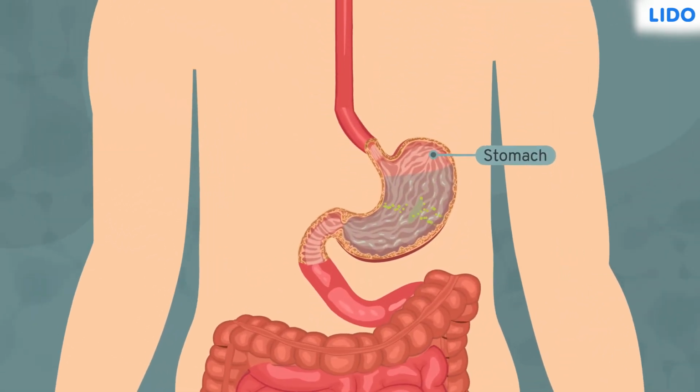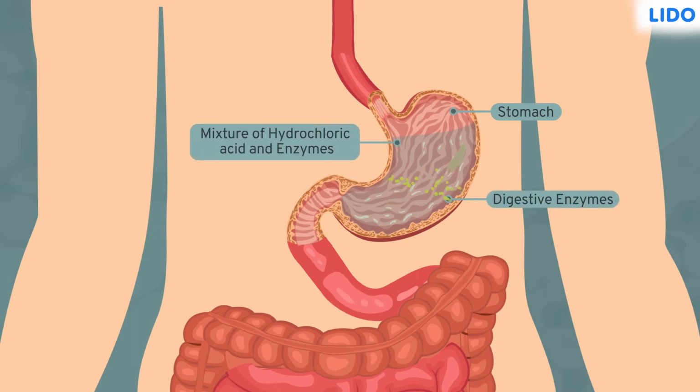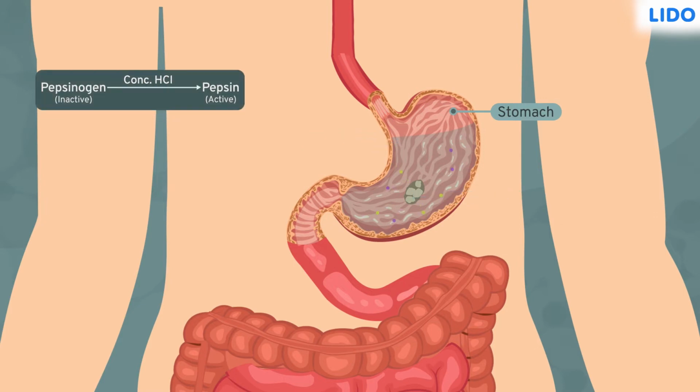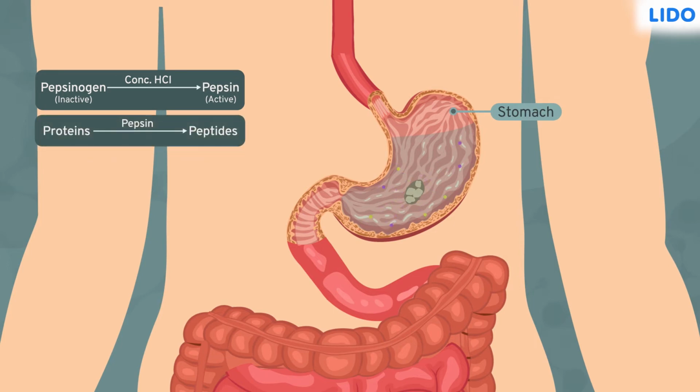Digestive enzymes and concentrated hydrochloric acid in the stomach further break down the bolus to a pulp-like fluid called chyme. Hydrochloric acid activates an enzyme called pepsin which partly breaks down only the proteins to peptides in the stomach. Lipid is still not broken down even at this stage.